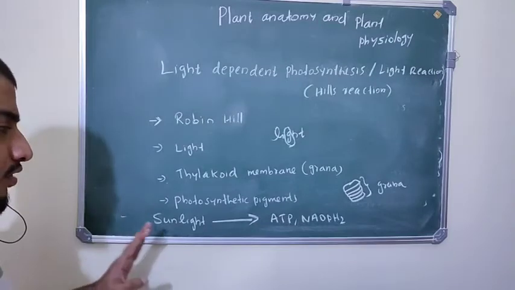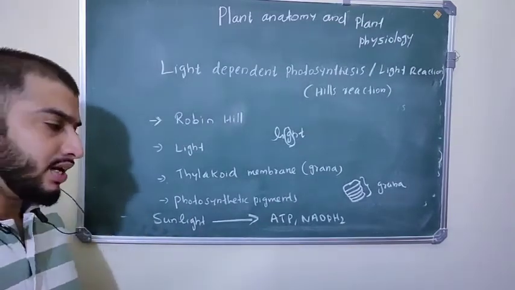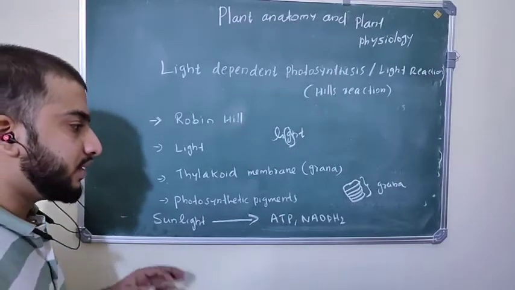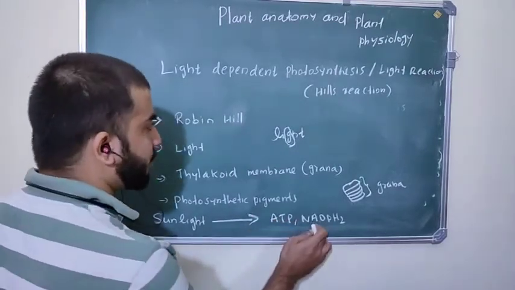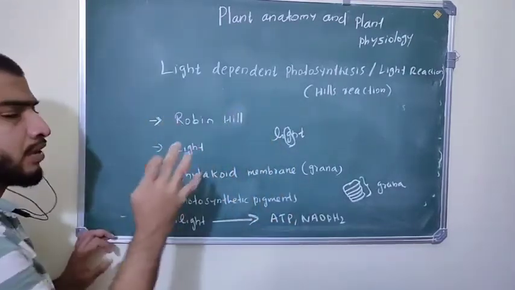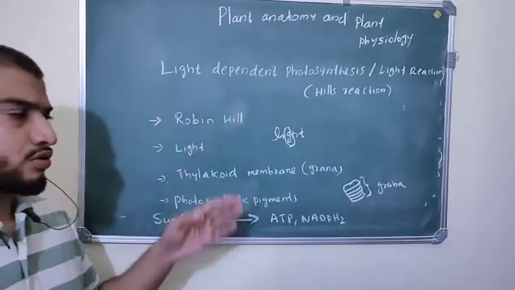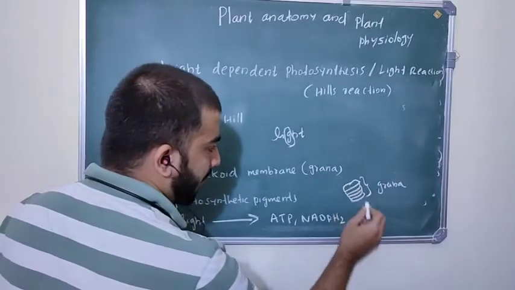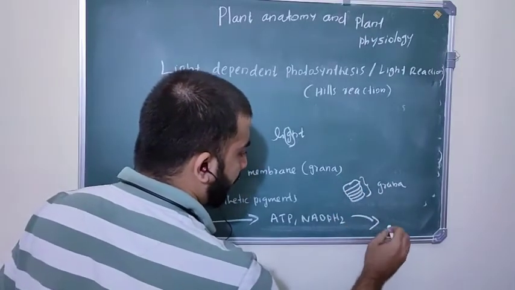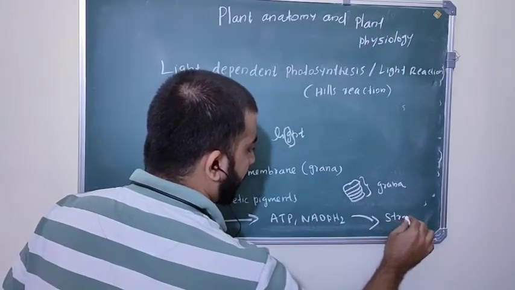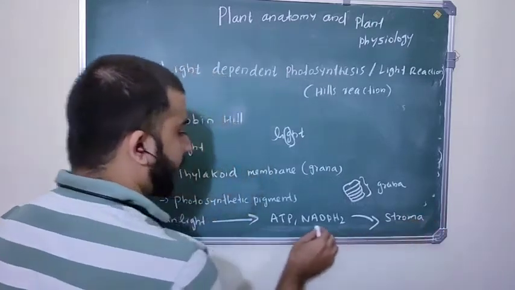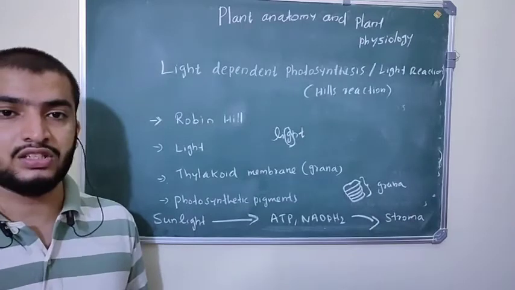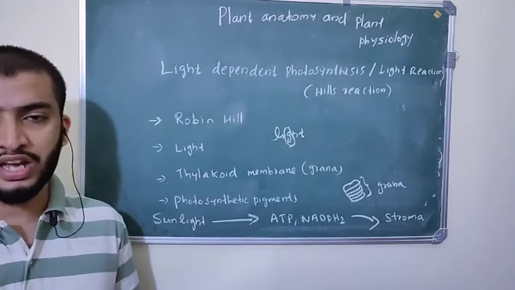These ATP and NADPH2 are the products of the light dependent photosynthesis or light reaction. They are produced in the membrane of grana, and then they move into the stroma. After completing the light reaction, ATP and NADPH2 go to the stroma for the next step of photosynthesis, the dark reaction.